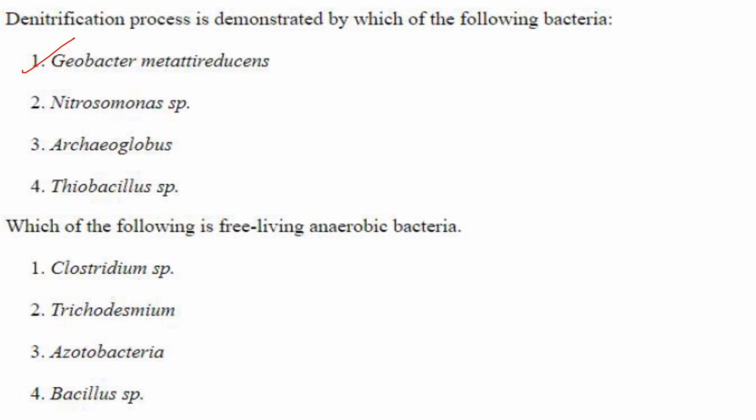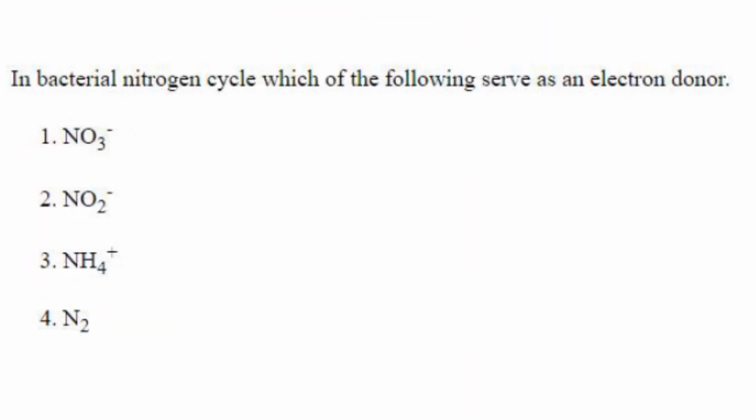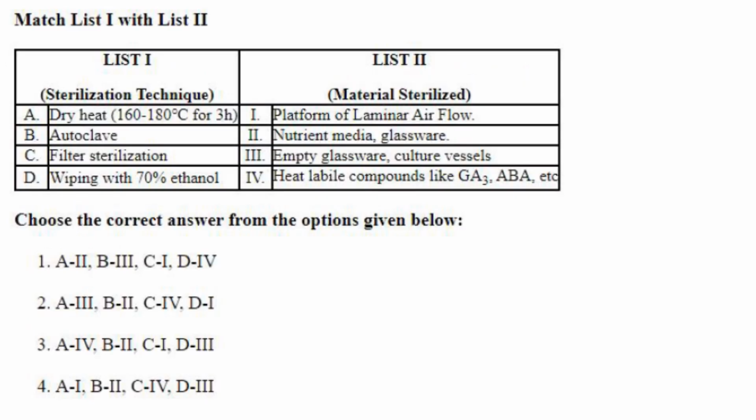Then which of the following is a free living anaerobic bacteria? It is Clostridium species. Answer is option 1. In bacterial nitrogen cycle, which of the following serve as an electron donor? So NH4 plus serves as an electron donor. Answer is option 3. Then sterilization technique with the material sterilized you have to match. So dry heat 160 to 180 degrees for 3 hours is for empty glassware and culture vessels. 2 itself is A3, so that must be the answer. We will see. Autoclave, nutrient media, glassware, B2.